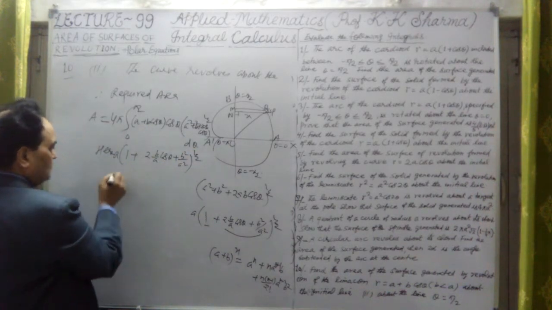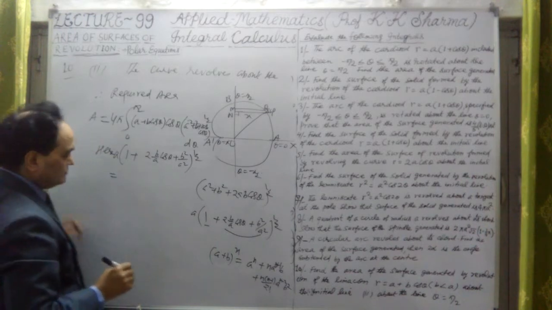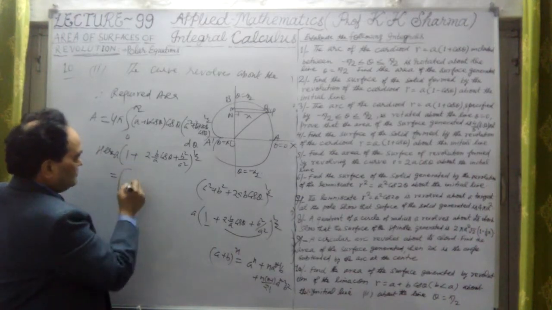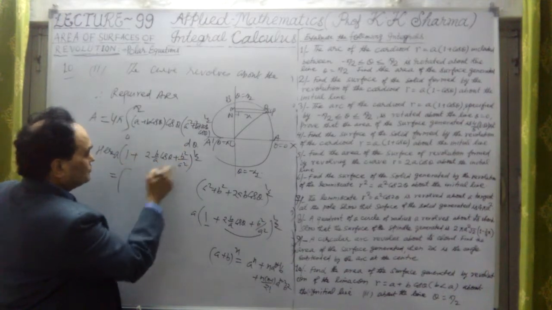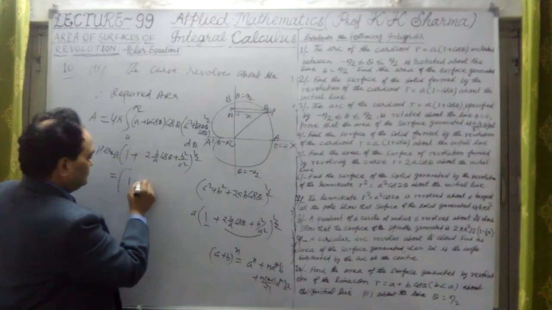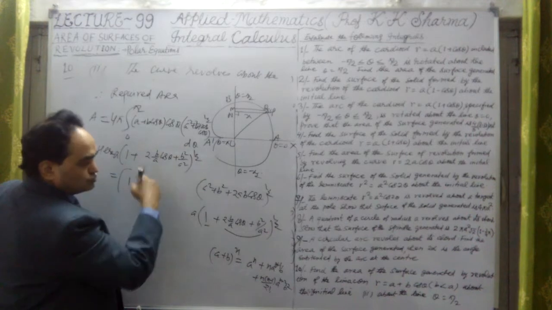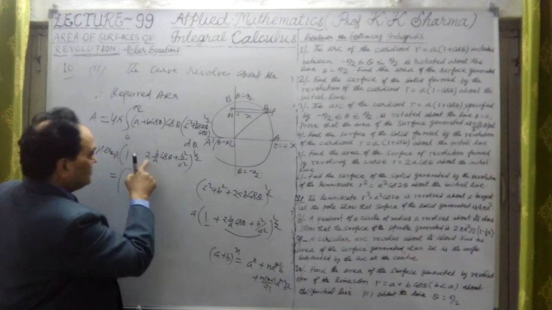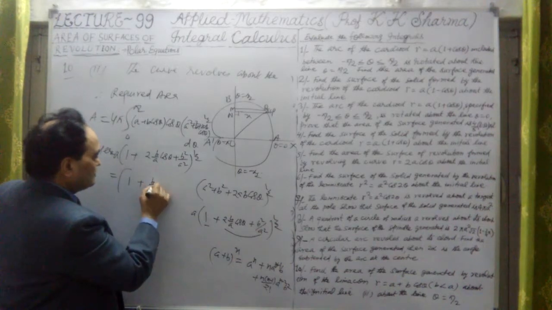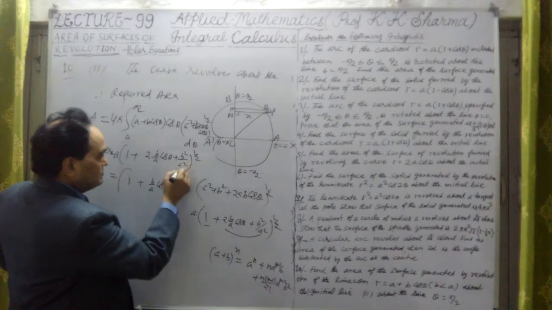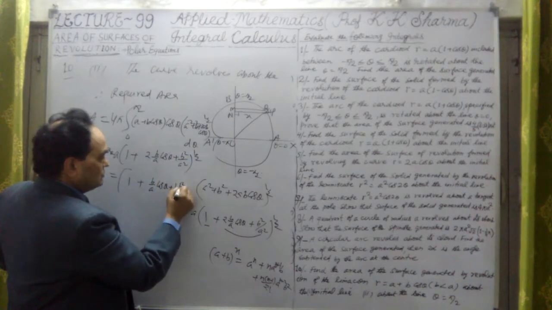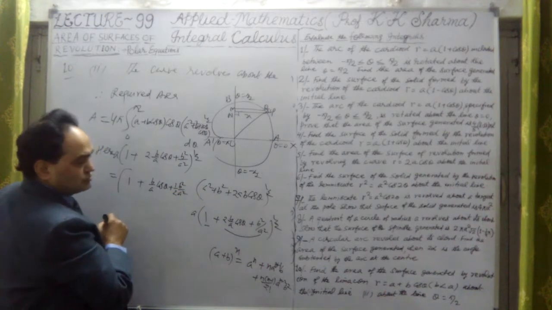If I open this by binomial theorem, then it will give us, first step, 1 raised to power half is 1, plus then half n into something, n upon 2, half into 2 is only b upon a into cos theta, plus this will be, but we will have to multiply b square also by half.